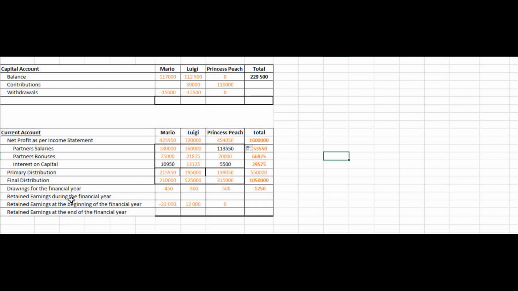Then to get our retained earnings during the financial year, we will take the net profit as per income statement and minus the drawings.